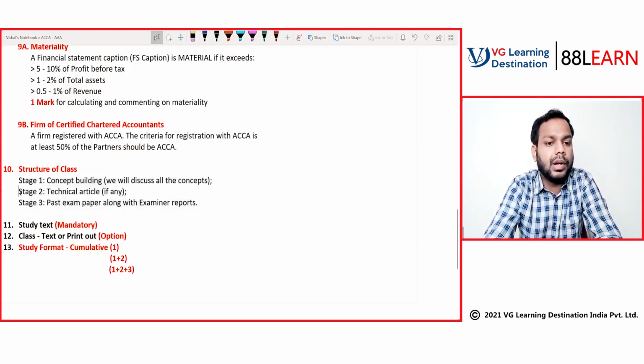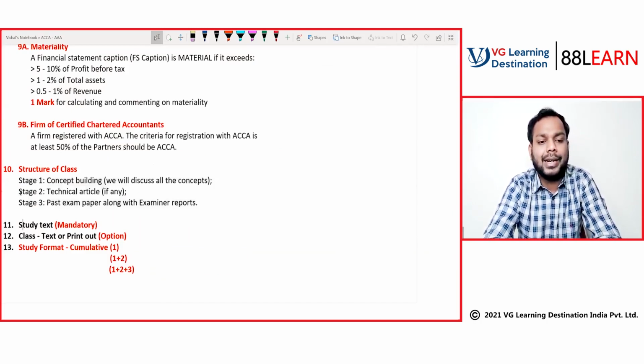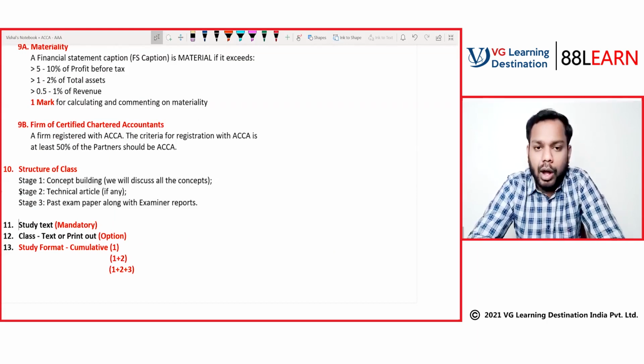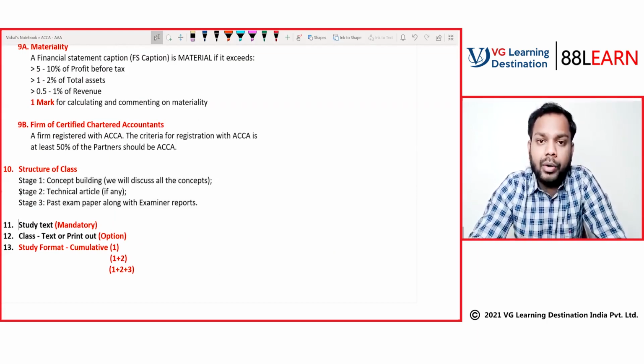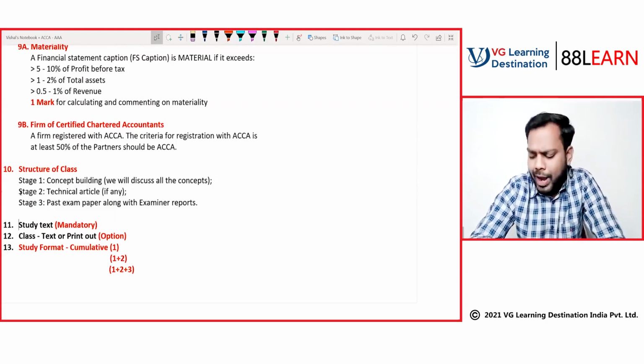Now, stage number 3 already discussed. Coming to study text, it is mandatory to read the study text. It is mandatory. Why mandatory?